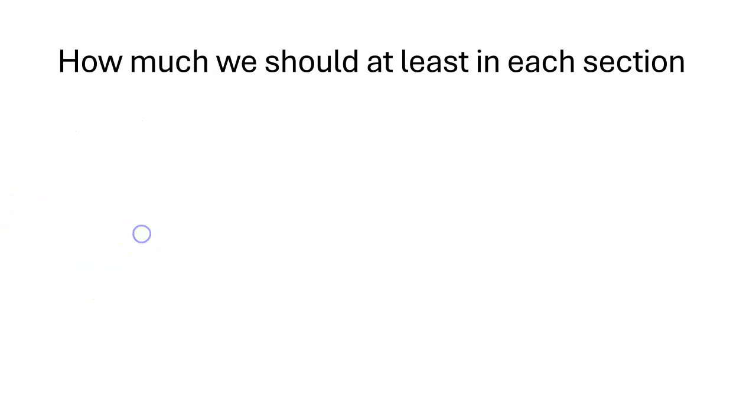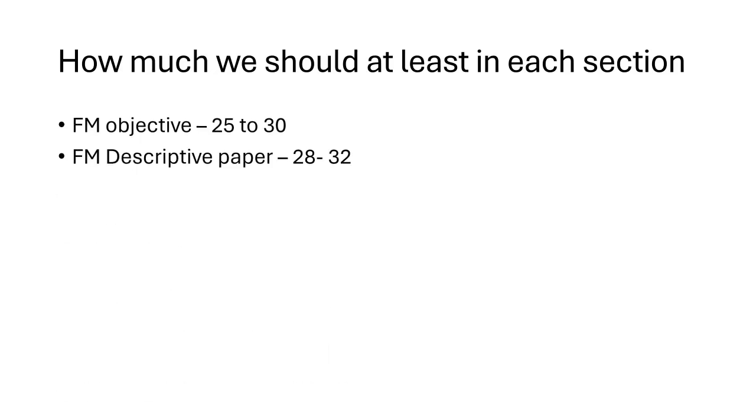And then for the FM descriptive part, the score we should be targeting is around 28 to 32, right? And this 28 to 32 is a reasonable score. It's a good score. If you are good at descriptive, then you will be able to score this 28 to 32. Otherwise, it's difficult. Most students land up in the range of 22, 23, 25, 26. So if you are scoring above 30, that's a good score.